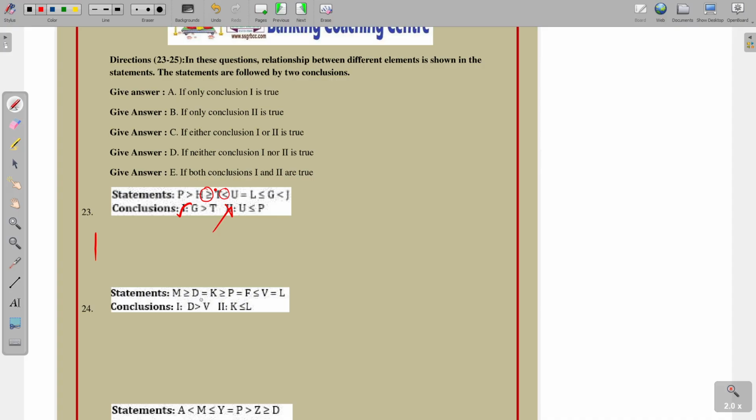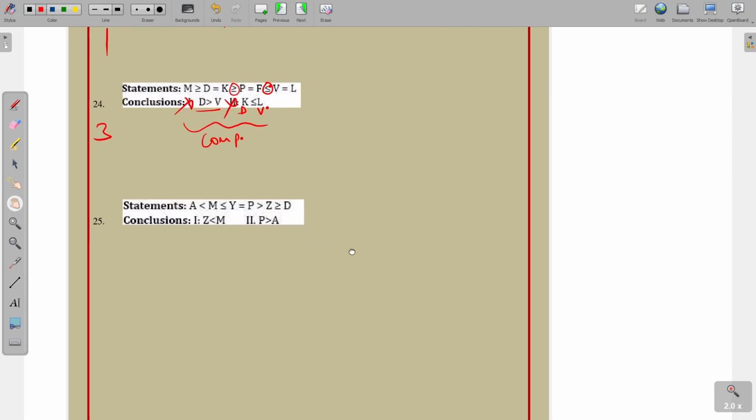D greater than B. So D here, B here. Both opposite signs are there. Sorry, the first one is not correct. Coming to the second one, K less than or equal to L. So K here and L here. Here also both opposite signs are there. D equal to K means instead of K we can write D also. L equal to B, instead of L we can write B also. Both are not correct, but they are a complementary pair. So either one or two follows.